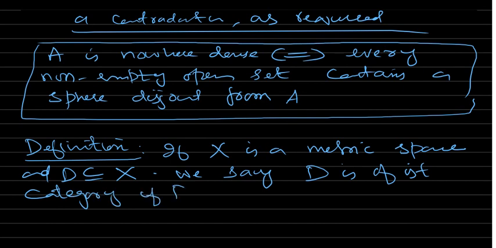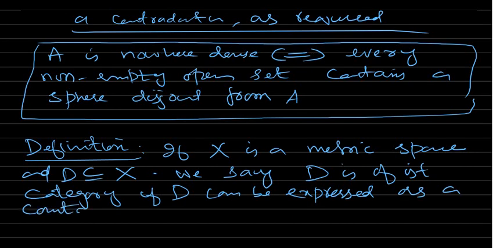if D can be expressed as a countable union of nowhere dense sets.